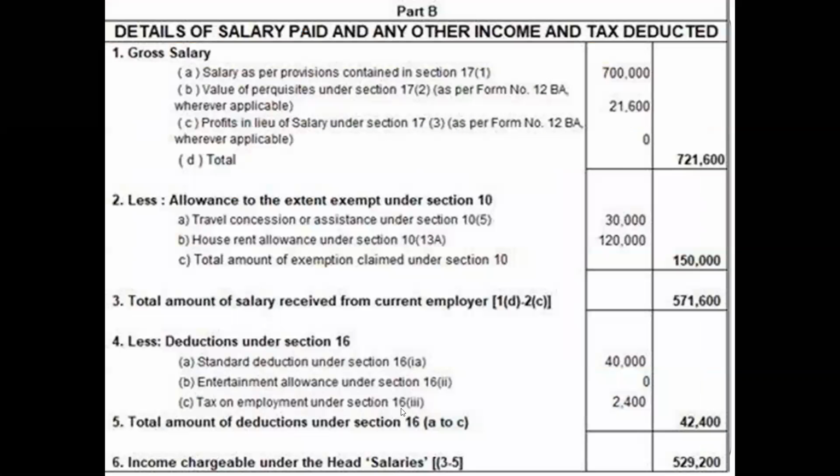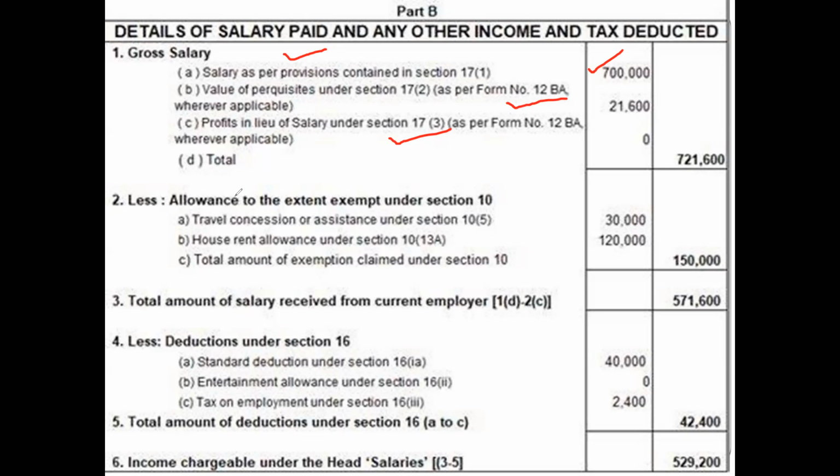I am just giving a small example here. I have taken a tentative example. The first one is salary. To that you have to add the value of perquisites, then profit in lieu of salary. So you will get some 7,21,600.